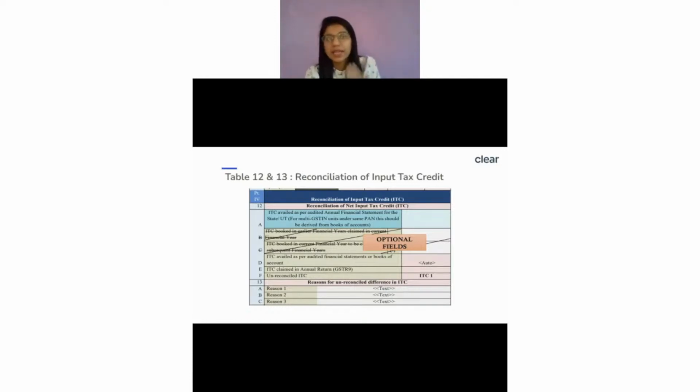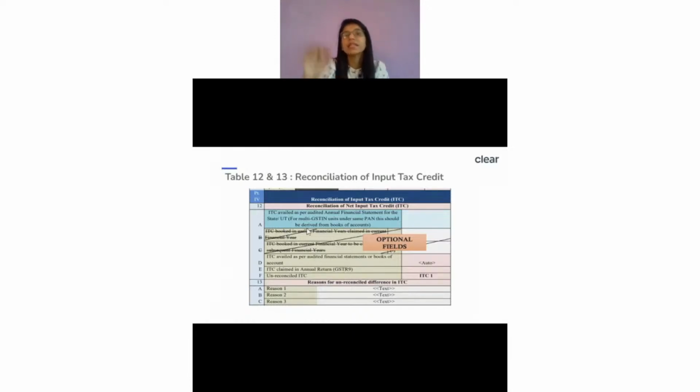If that is the case, obviously that ITC was part of my books of account. But when I look into the ITC claimed in the annual return, the annual return may show that ITC, but we show it in tables 12 and 13. In 13 we show that ITC, but here when we're taking out this figure, we're taking from 6 minus 7, which is only in respect of the ITC which was claimed in the same financial year. So that part we have to show over here.